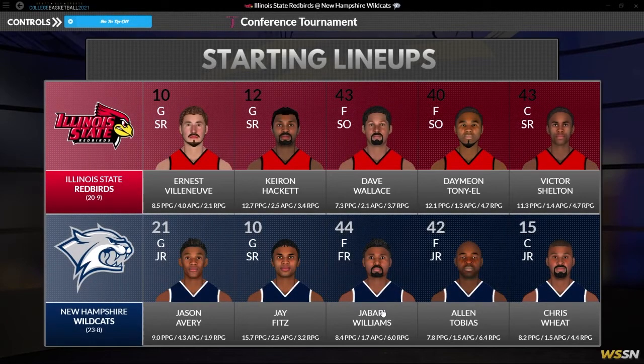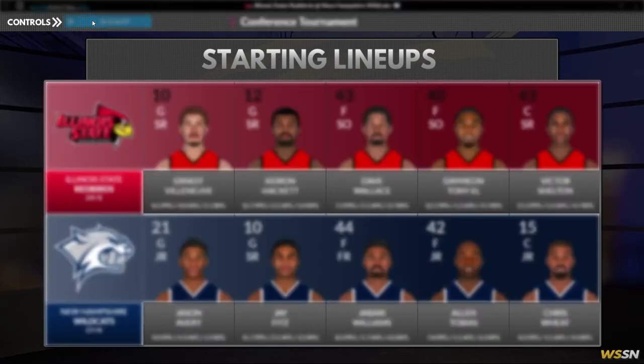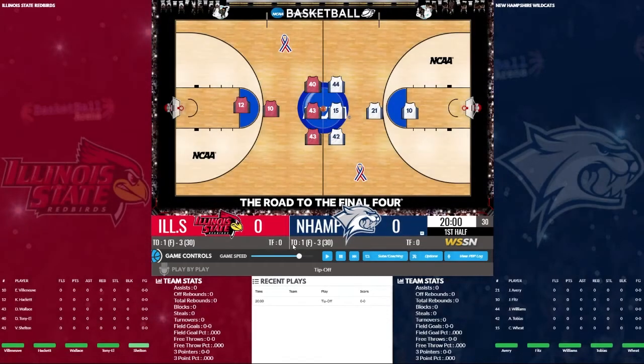They start Ernest Villanueva, Kieran Hackett, Dave Wallace, Damian, Tony L., and Victor Shelton. Hackett averaging 13, Tony L. averaging 12. For us, it's Avery and Fitz in the backcourt, Williams, Tobias, and Wheat up front. So let's get to it. Let's see if we can take on and beat Illinois State.